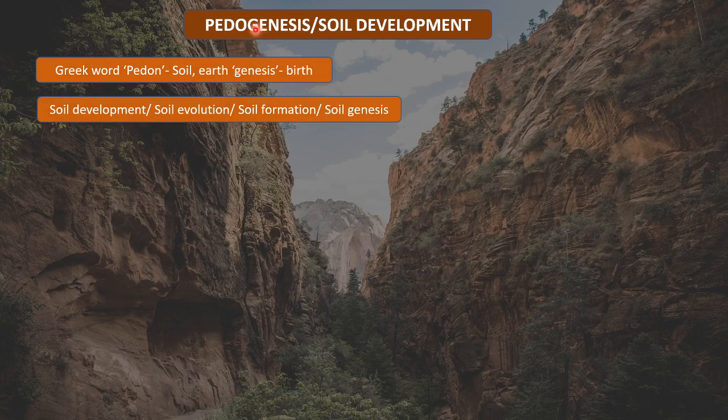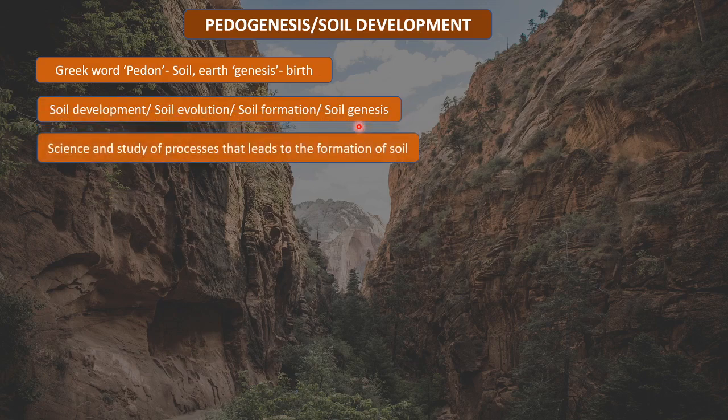So pedogenesis, apart from soil development, is also called soil evolution, soil formation, or soil genesis, right? So basically this is the science and study of processes that lead to the formation of soil. A science from which we understand how soil formation takes place is called pedogenesis.